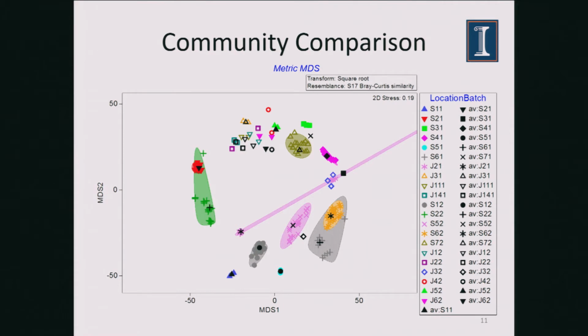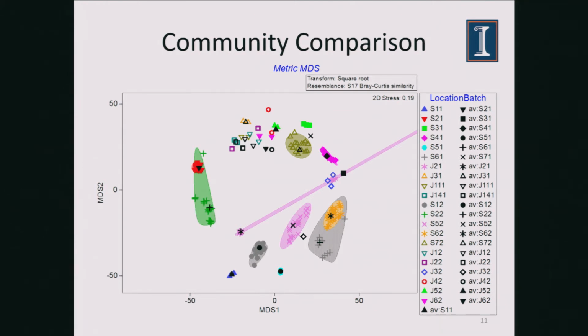Especially if you look at this figure, the green one. S21 basically means sample site 2 in Kathmandu, and the 1 is before the earthquake. So the inverted red triangle means sample site 2 before the earthquake, and the green one over here is sample site 2, where the 2 means after the earthquake. You can see that before the earthquake, the microbial community structure of the samples collected at this site was very, very similar. But right after the earthquake, it changed a lot, which means that there were more pathogens or more microbes detected right after the earthquake.